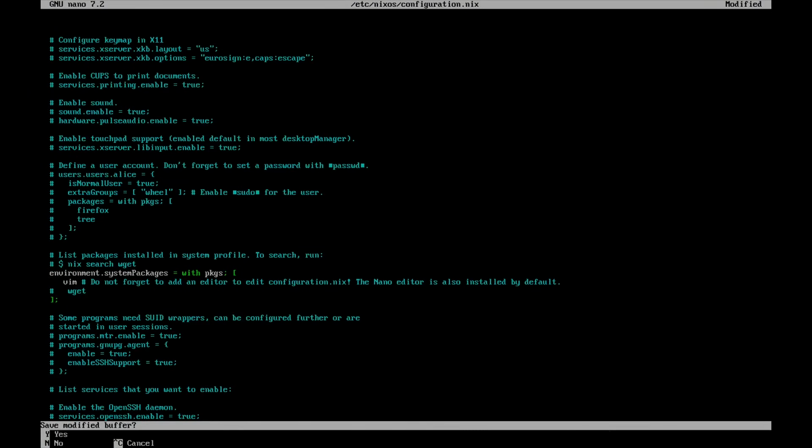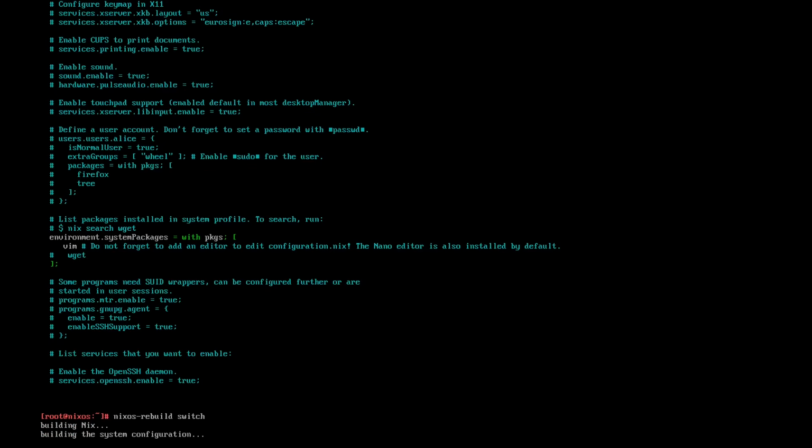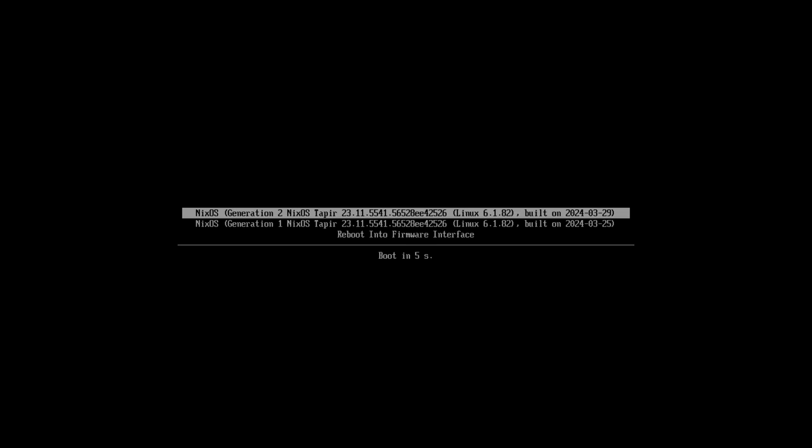After adding the necessary packages, save the file, and to update the configuration, we write nixos-rebuild switch. This command will update our system according to the new configuration. And now we can use Vim. If we reboot now, we'll see that there are two NixOS configurations in the bootloader.